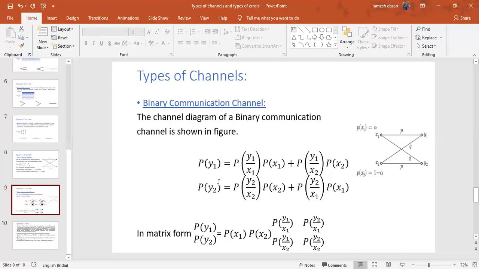Next one is the binary communication channel. The previous one was the binary symmetric channel. Now binary communication channel.